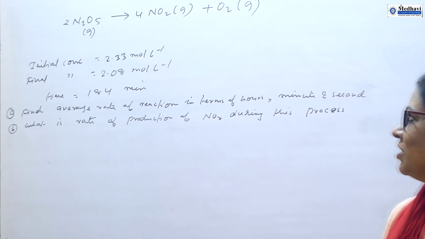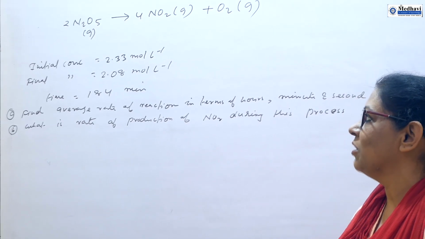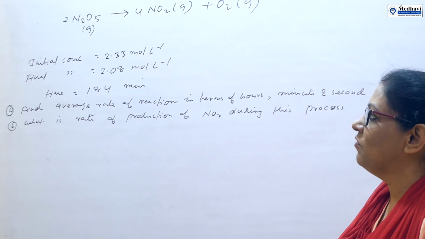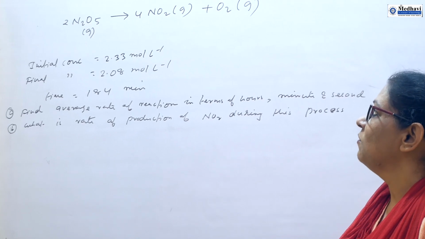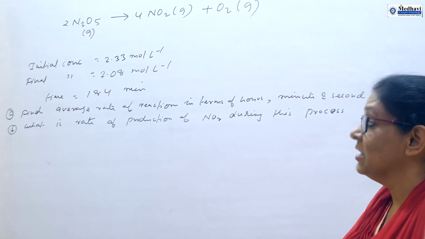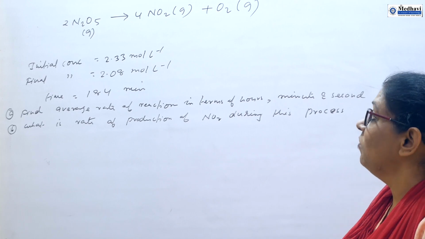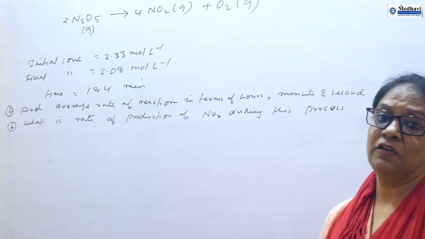The first information is that here all the reactants and products are in the gaseous state. The number of moles of N2O5 is 2, the number of moles of NO2 is 4, and the number of moles of oxygen is 1. That means 2 moles of N2O5 dissociate to give 4 moles of nitrogen dioxide and 1 mole of oxygen. This is very important information.